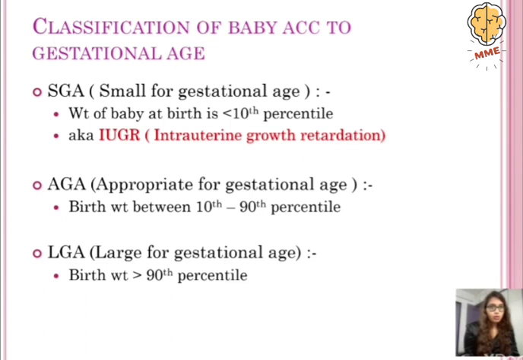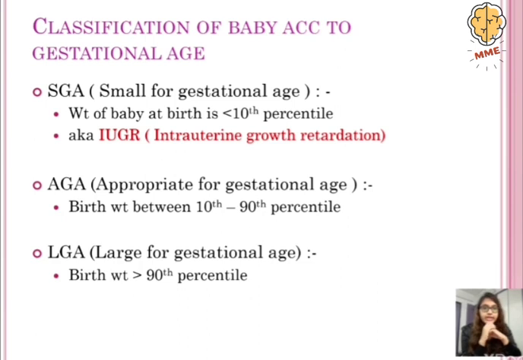So now we are going to classify the baby according to the gestational age. According to the gestational age, we have three kinds of babies. One is the small for gestational age babies, then we have the appropriate for gestational age babies, and the last is the large for gestational age babies. The small for gestational age babies are when the weight of the baby is less than the 10th percentile. Another name for these kinds of babies is also IUGR, which is the intrauterine growth retardation.